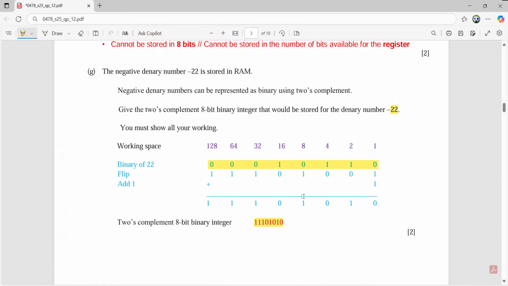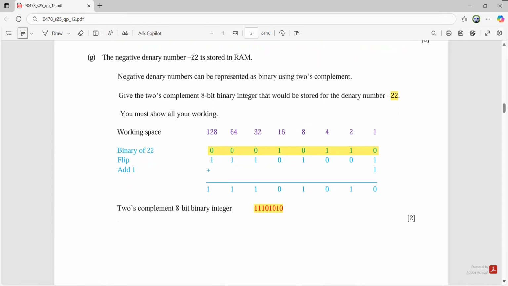Please remember, very good question asked by Ali. I hope that you remember. In case the number is a positive number, then we assume it in the same manner, and we are going to get the binary of the same. Like, for example, if it was plus 22, the answer will remain the same, just like the normal conversion. Okay. So I think we are okay with this. Now let's move to the next part.